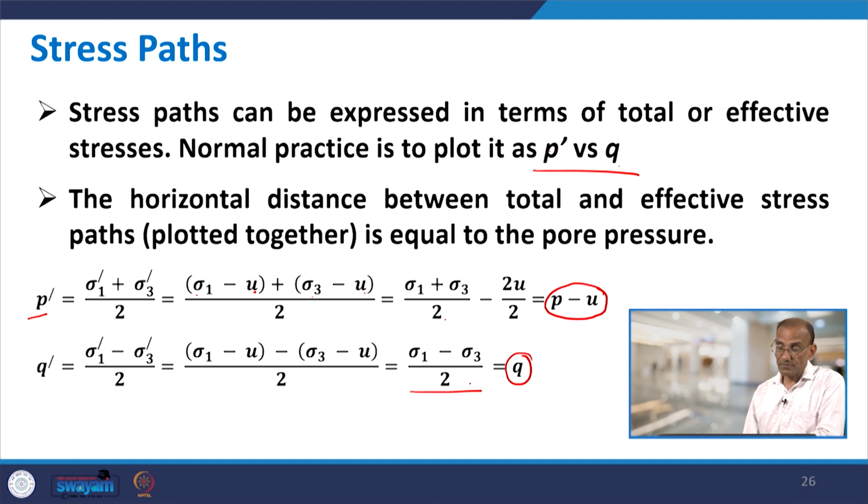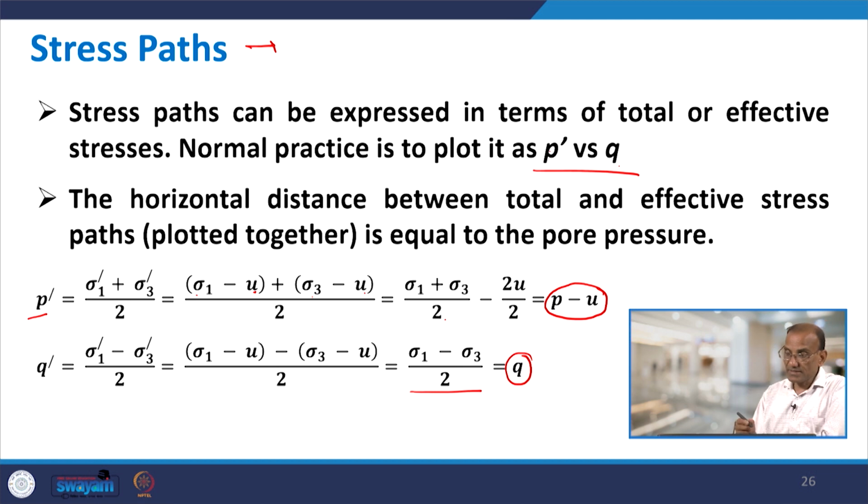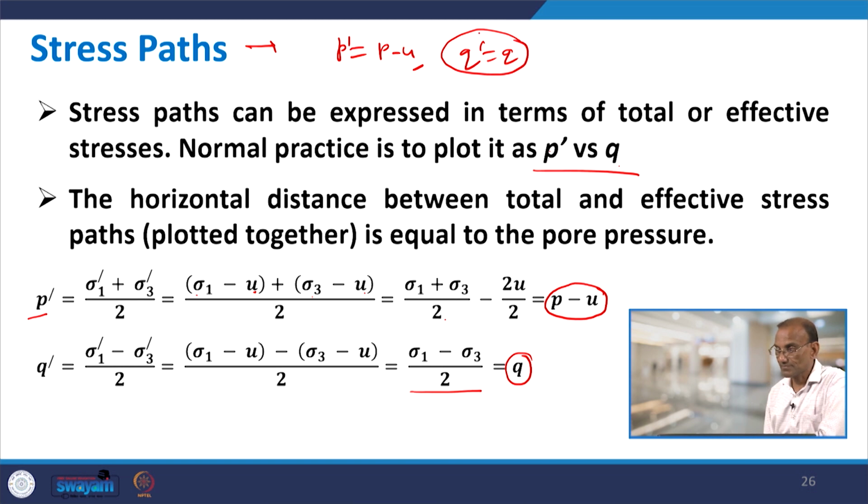So basically, when we represent the stress path, instead of P you use P prime, while for Q prime you use Q. Let me put it another way: P dash will be represented by P minus u, and Q dash will be represented by Q, because it is the same. Whether I write Q dash or Q, it is the same.